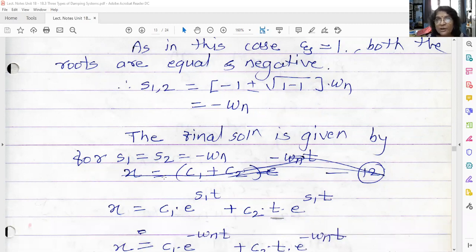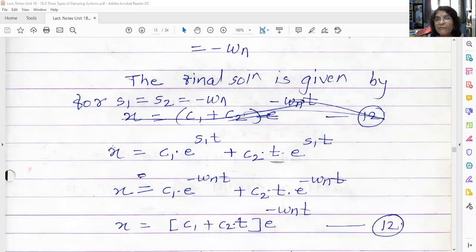What solution we got? We know that for any differential equation of second order, the general solution is given as x is equal to C1 into e raised to S1t plus C2 into t into e raised to S1t.